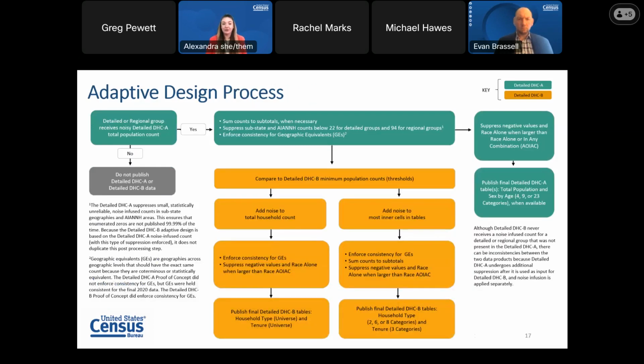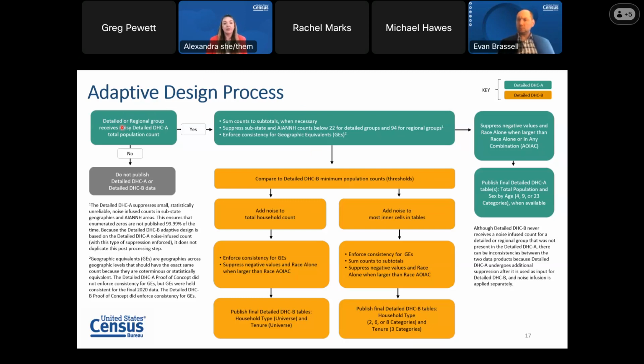Now I'm going to show 2 of the graphics that are included in the adaptive design. This one is more complicated. It shows the adaptive design process. This is great for those of you who like the technical details because it really shows how this works. Right now, I'm only going to provide a high-level overview, but if you want me to walk through the entire slide, feel free to ask in the Q&A. And just know that we're going to continue to explain adaptive design over the next few slides.